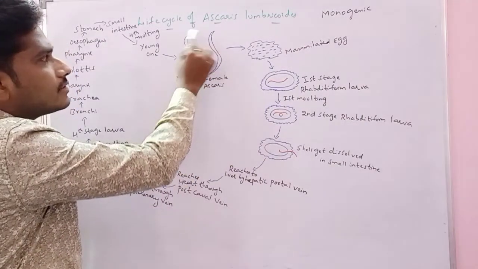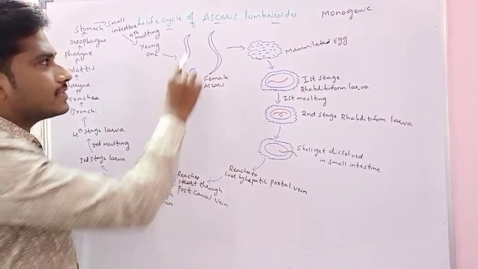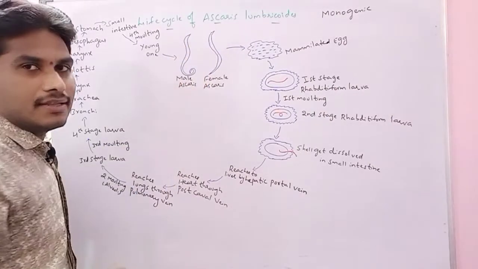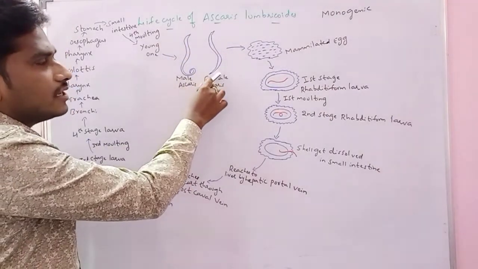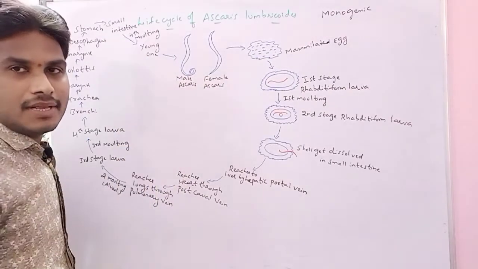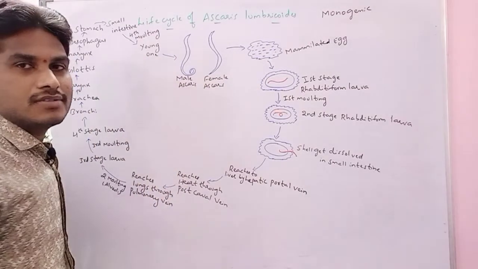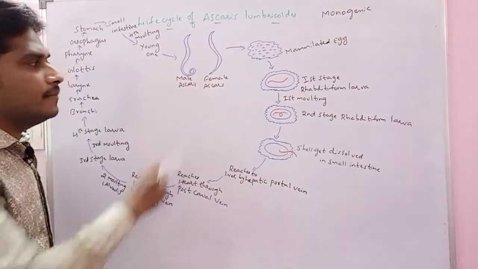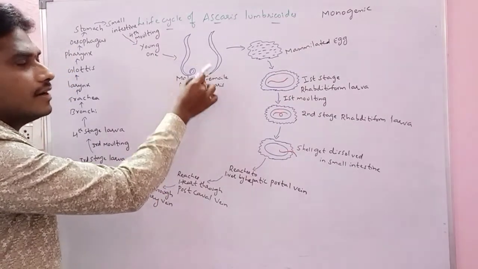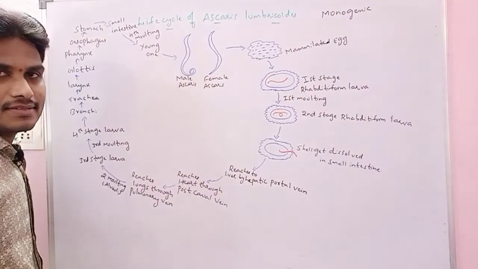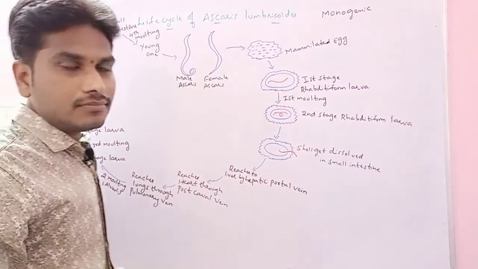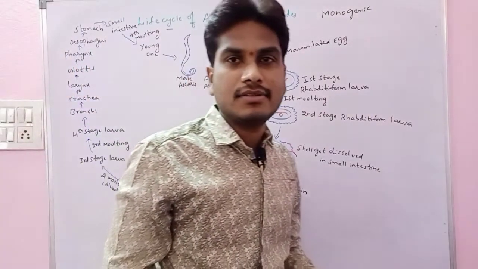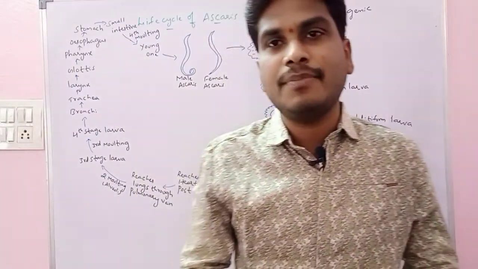On the anterior side we have the mouth and the excretory pore; both are present on the anterior side. The female has a female genital pore, and the male has a male genital pore. The male also has penial spicules, which help in copulation. The female Ascaris has an anus at the posterior end. This is the structure of male and female Ascaris.